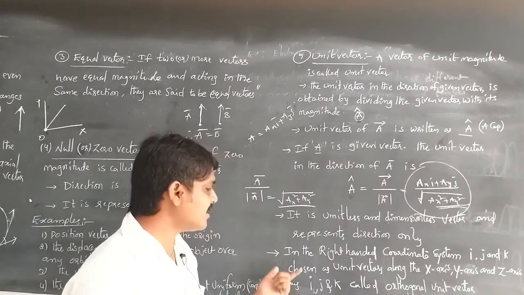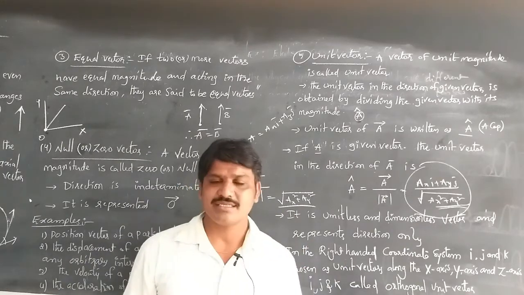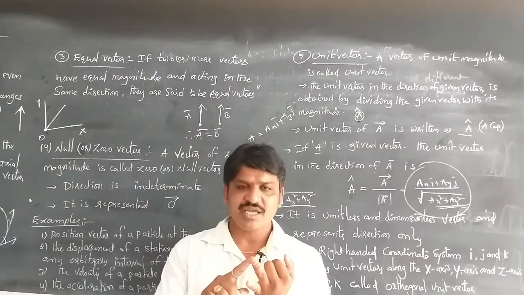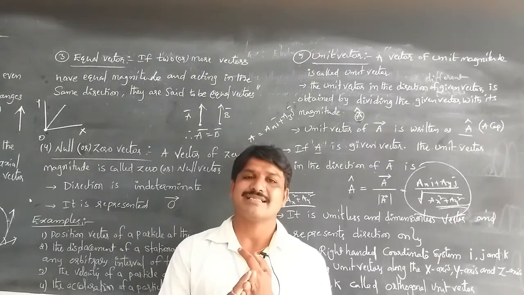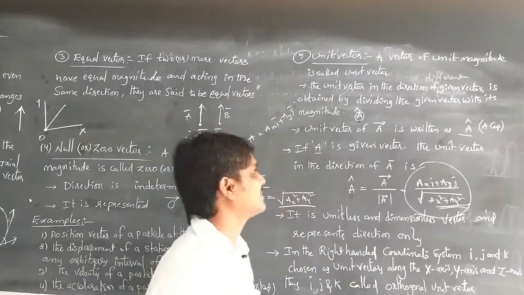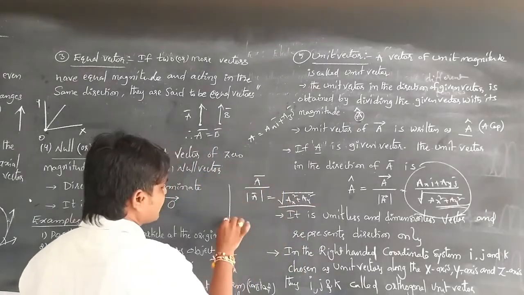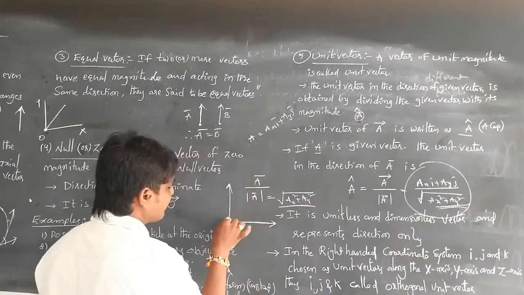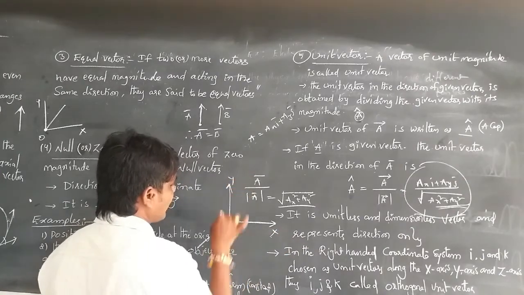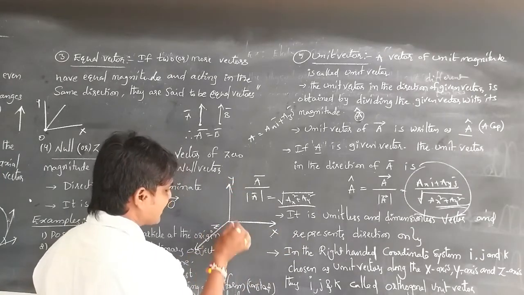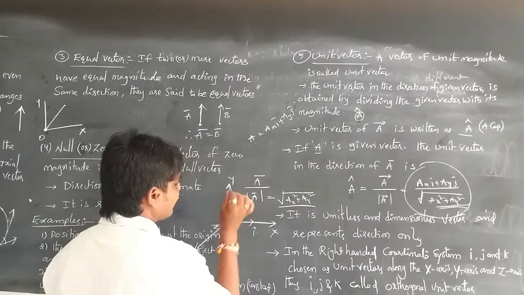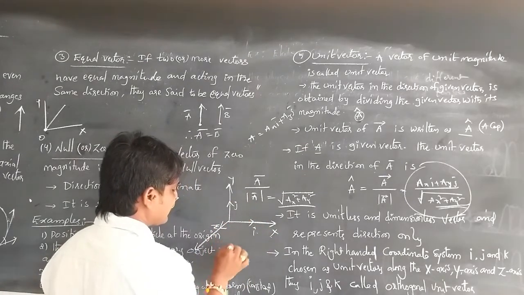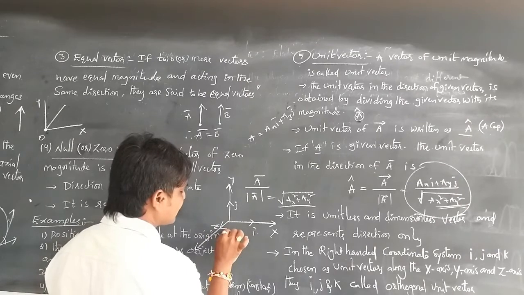In the right handed coordinate system, i, j, k are considered as unit vectors along the x axis, y axis and z axis. In the three dimensional coordinate system, we have the x axis, y axis and the z axis. The unit vector in the x direction is i, in the y direction is j, and along the z axis the unit vector is k.